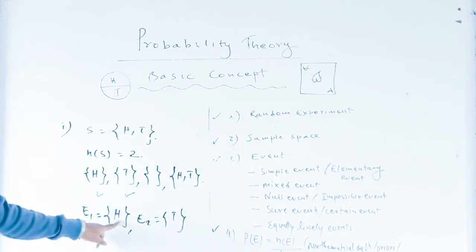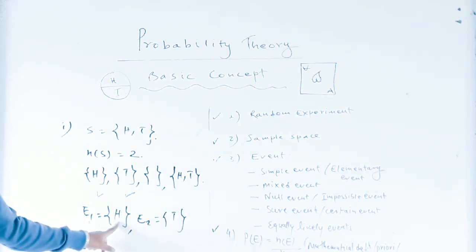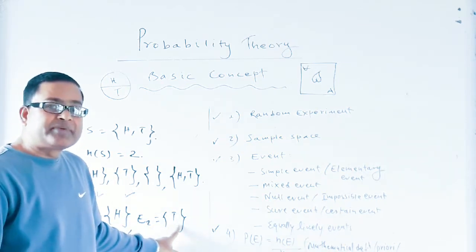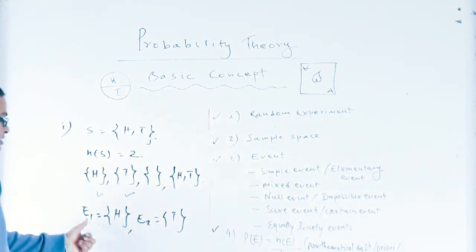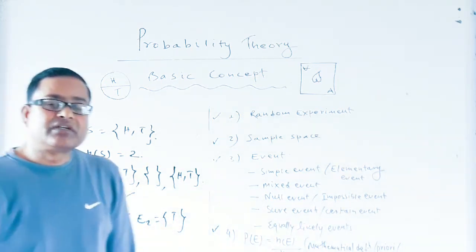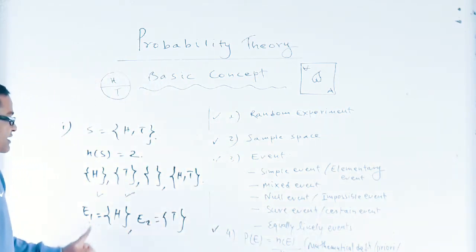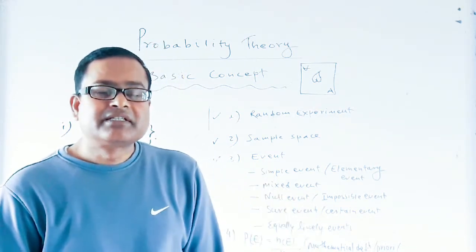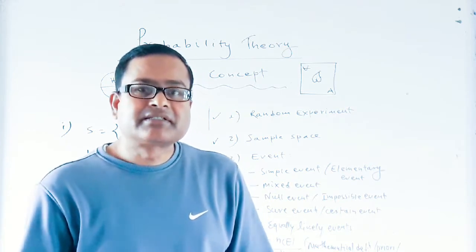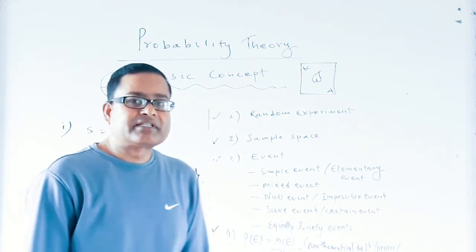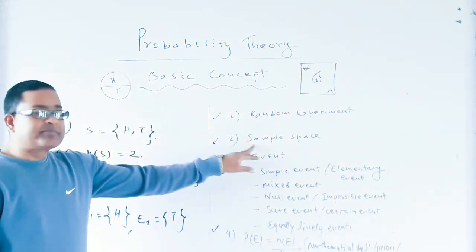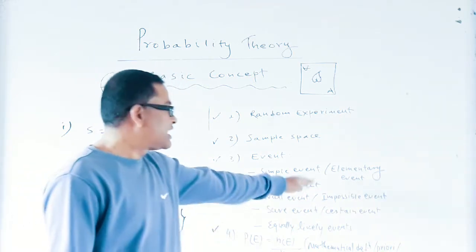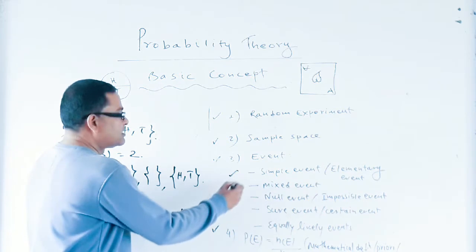The first event indicates the appearance of head. The second event denotes the appearance of tail. The 2 events E1 and E2 are called simple events. Simple events are those events which contain only one element. So we can say that a singleton set is known as simple event. That means a subset of sample space which contains only one element is called simple event, which is also known as elementary event.